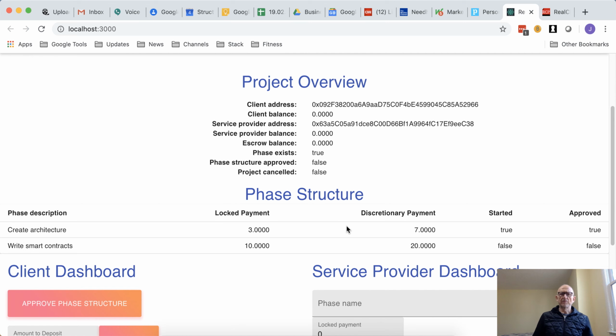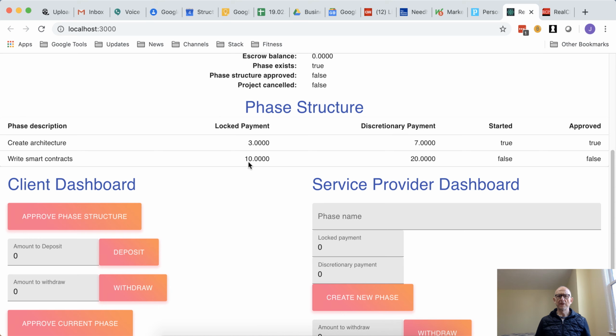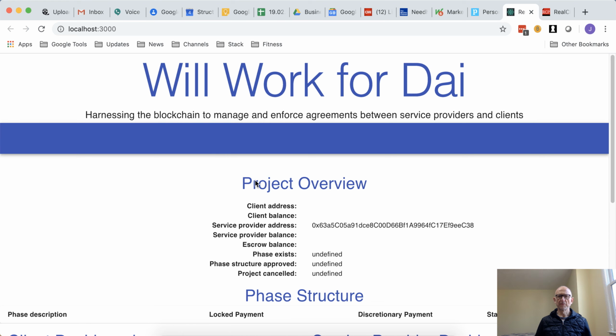Now before we can start the second phase, the client needs to deposit a total of 30 ETH for the locked-in and discretionary payment. So we'll make that deposit. We'll refresh the screen after the blocks are mined.